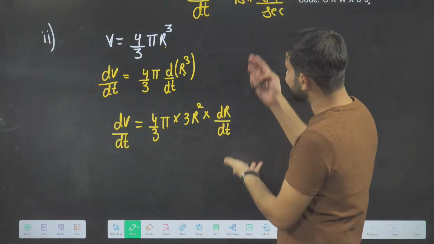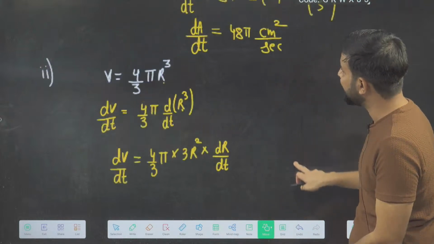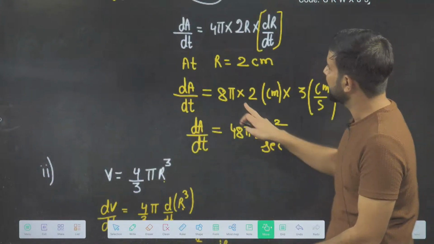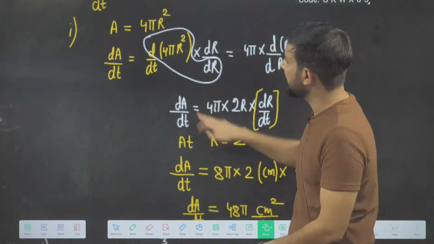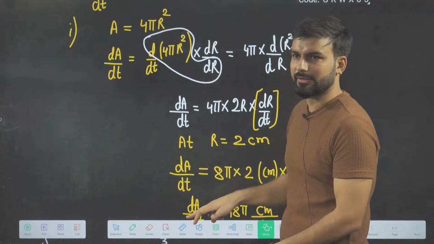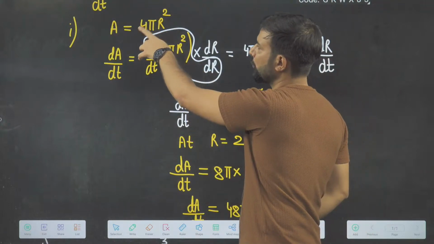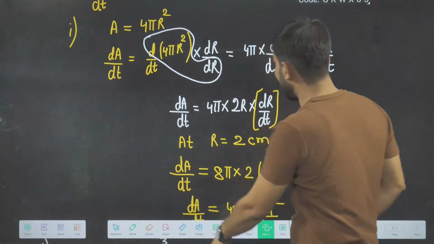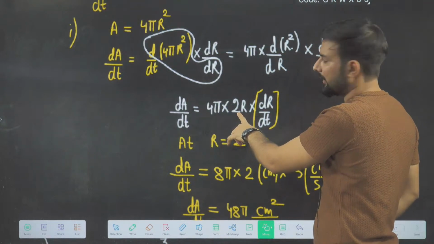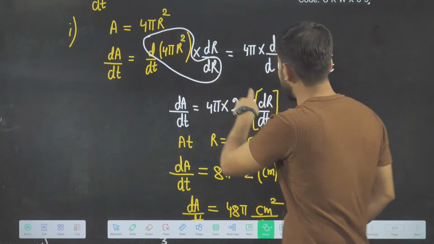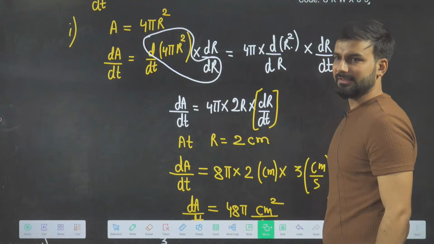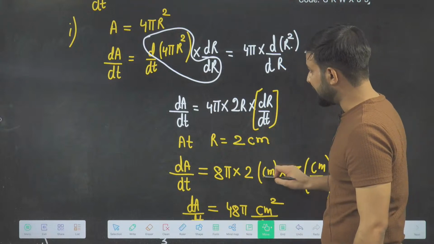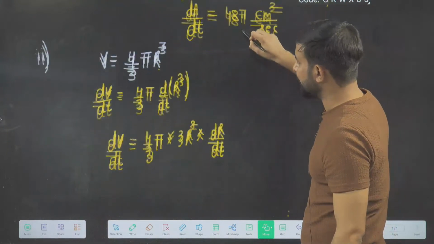So this is again a similar kind of chain rule that I have applied here. If you see in area, I have written this formula, A is equal to 4 pi r square. So what do I have to do? 4 pi is constant, and the differentiation of r square will be 2r. And again I have to redifferentiate this r, dr by dt. So that is why, beta, what answer will you get here?